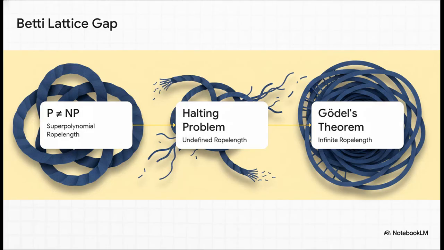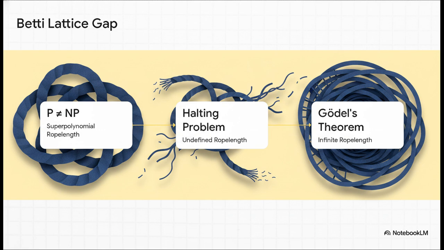We can actually see this Betti lattice structure seamlessly applied across all three of these mysteries, and they kind of graduate in severity. First up, P not equal to NP is a knot with a super polynomial rope length, meaning it's finite, sure, but it's just way too big for our budget. Second, the halting problem is a knot with an undefined rope length. You literally cannot tie it with any finite piece of rope, no matter how long. And third, Gödel's incompleteness theorem represents a knot with an infinite rope length, meaning the lattice of formal systems has absolutely no maximum ceiling.